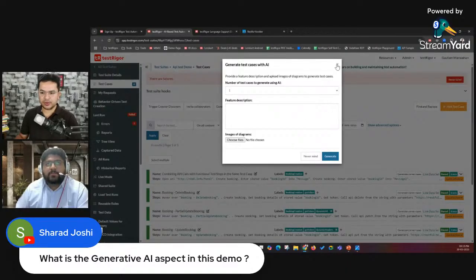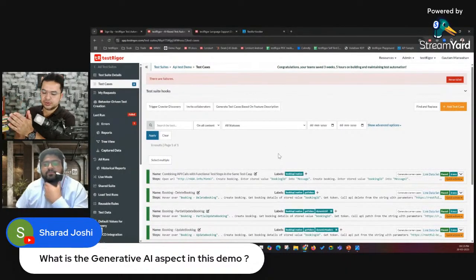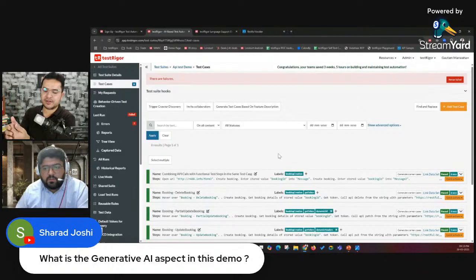Sharad, I hope you got it, because when it comes to generative AI, it has to take some references. So you have to give the exact description of the application, Figma files, or the structure, and tell it what your application does. It can auto generate the test cases for you. You have to tell how many test cases you want to generate, whether 1, 10, or 50, depending on your plans. It can generate the tests, and it can automate them in parallel across multiple browsers and multiple OS by just giving the proper description about the application along with some Figma screens.